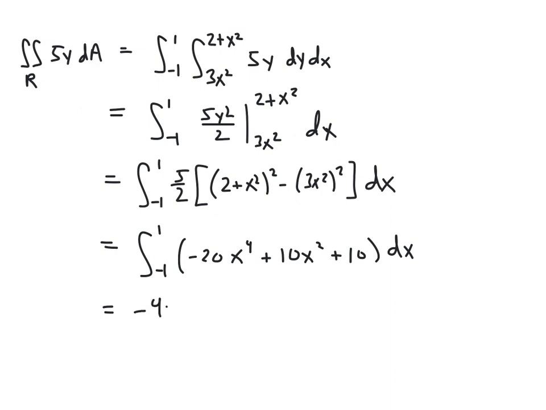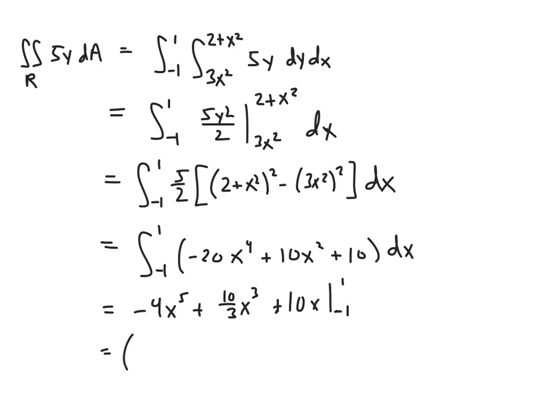So we'll have negative 4x to the fifth plus 10 thirds x cubed plus 10x evaluated from negative 1 to 1.